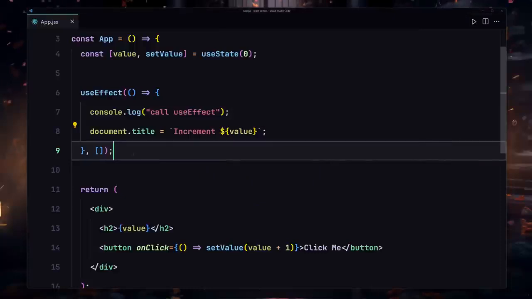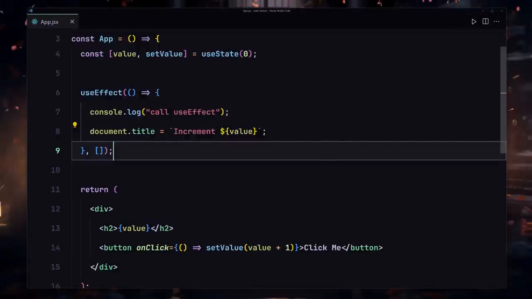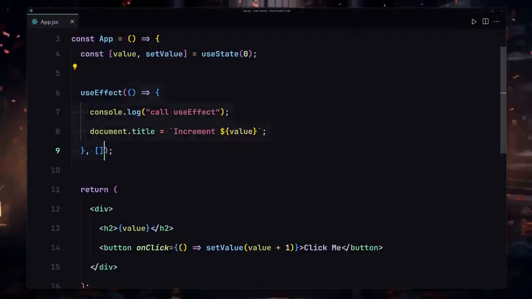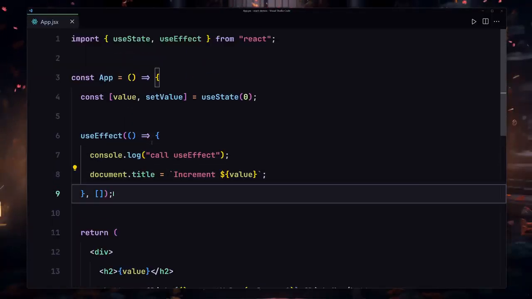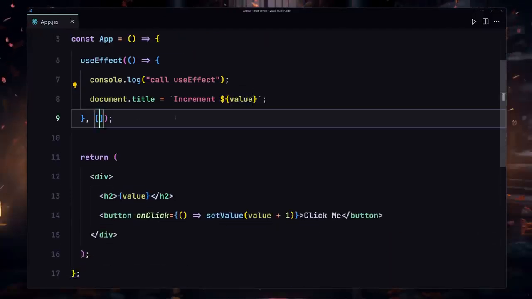As I said, once we specify this empty dependency array, where we didn't specify anything inside there, like this dependency array is totally empty, in that situation this callback function will only fire once. Once our component renders, this callback function will fire, but not again and again. But now in this situation, I'm going to also copy this value and place that right here.